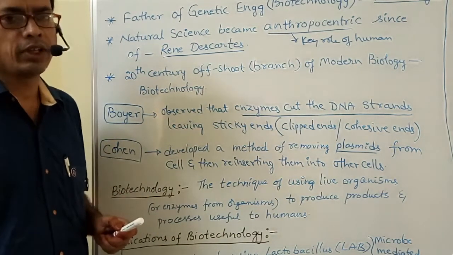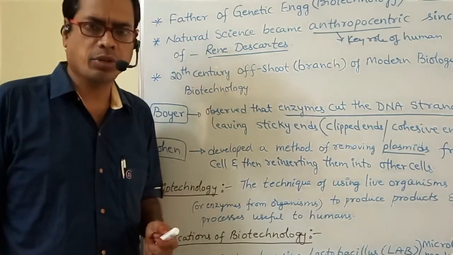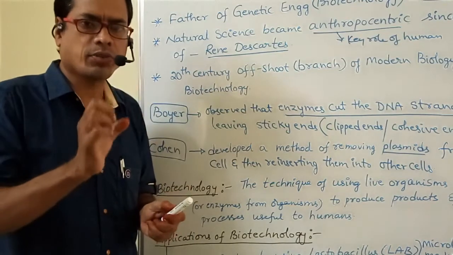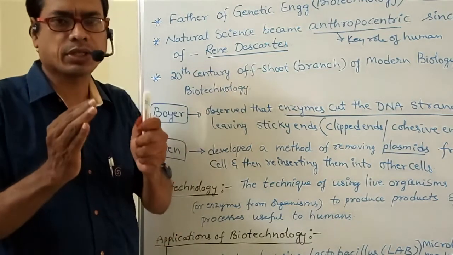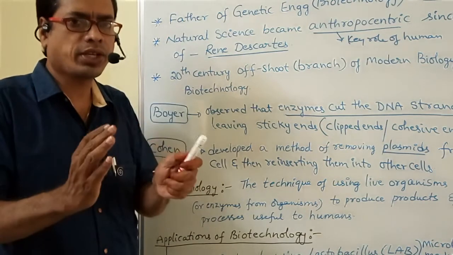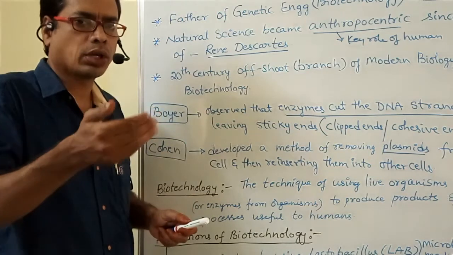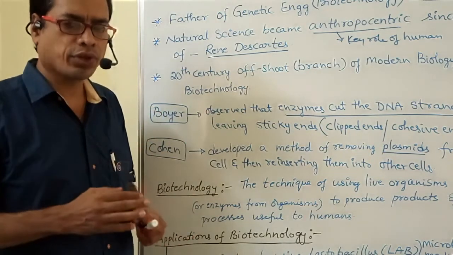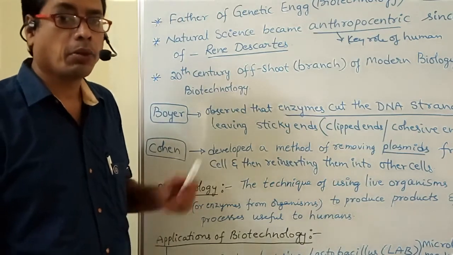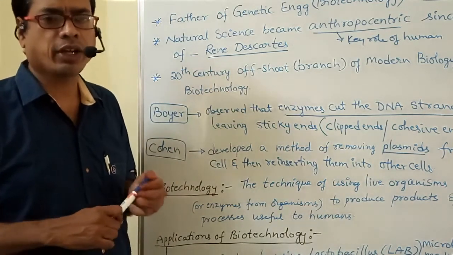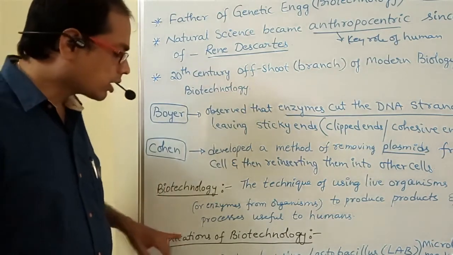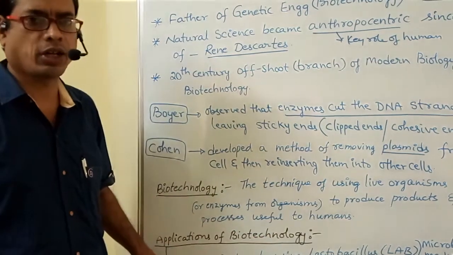What does biotechnology mean? By using live organisms, or the enzymes from organisms, or the cells or the cell parts, we are able to produce many different products which are useful to human welfare. That branch is so called biotechnology. This biotechnology developed in which century? The 20th century. What are the applications of biotechnology?